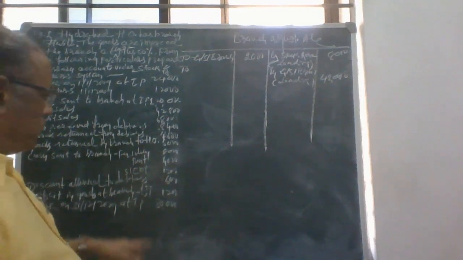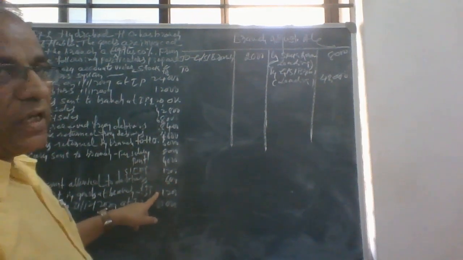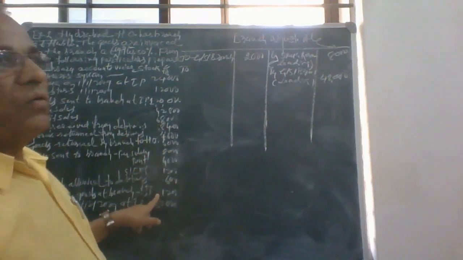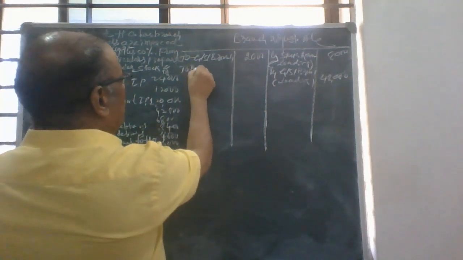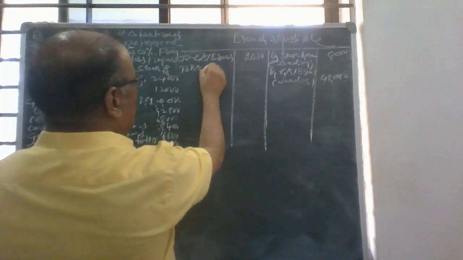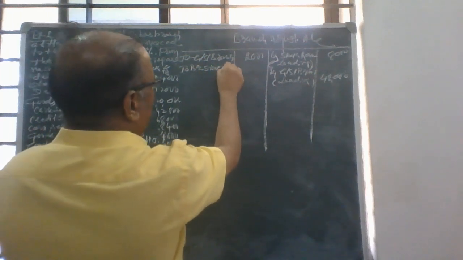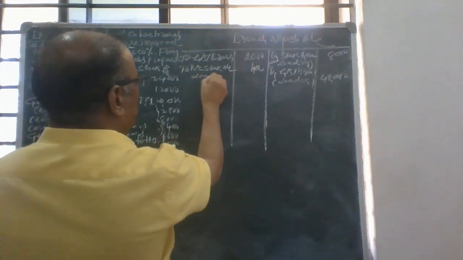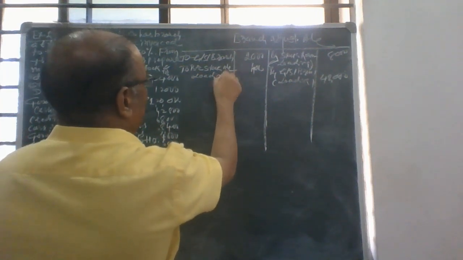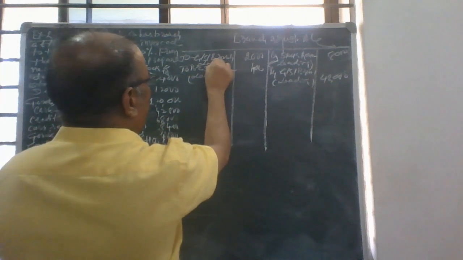Then deficit in stock rupees 1,200. Calculate the loading: one third of 1,200, so 400, to branch stock account. This is loading only. This is also loading.